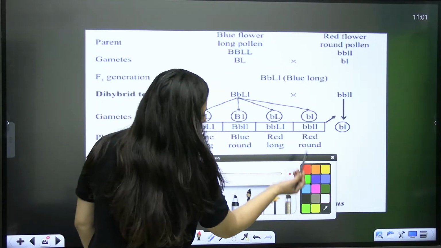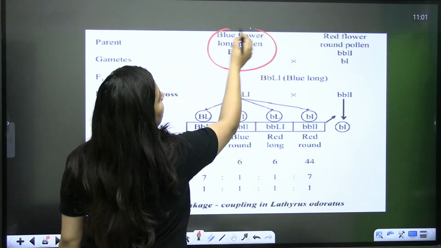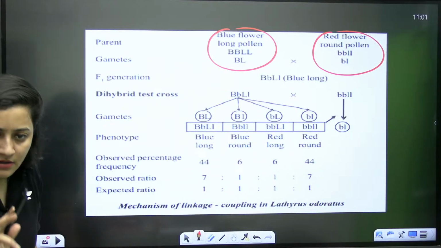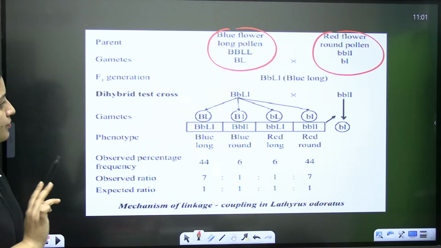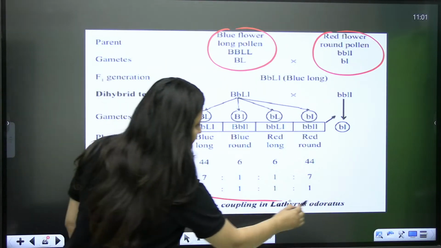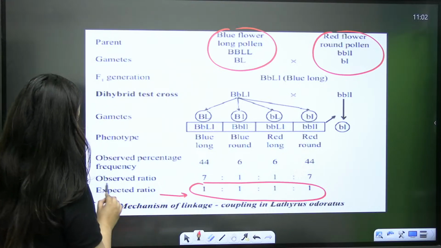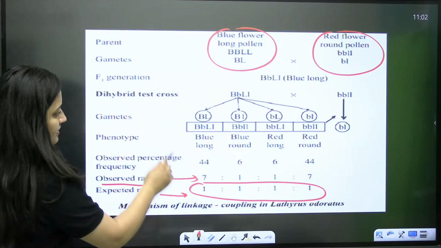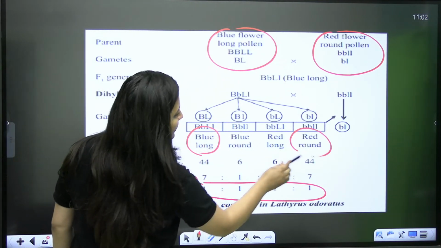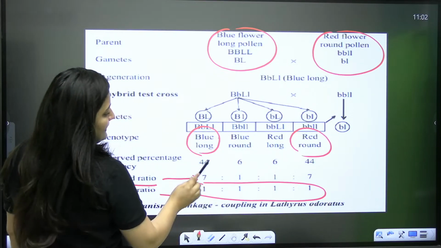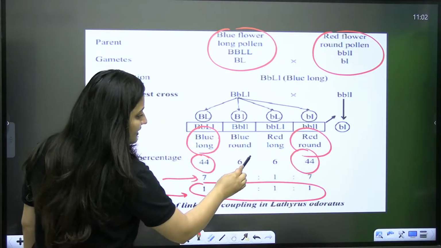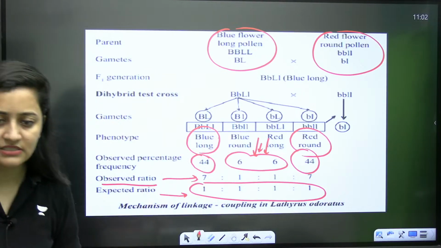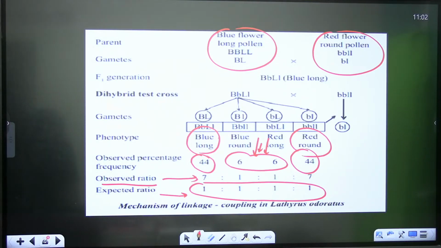These characters were taken: blue flower, long pollen; red flower, round pollen. Expected ratio is this, but observed ratio is this. Parent-like characters, blue long and red round, were more, and the recombinants were not that many. That's why this is the ratio. Got it?